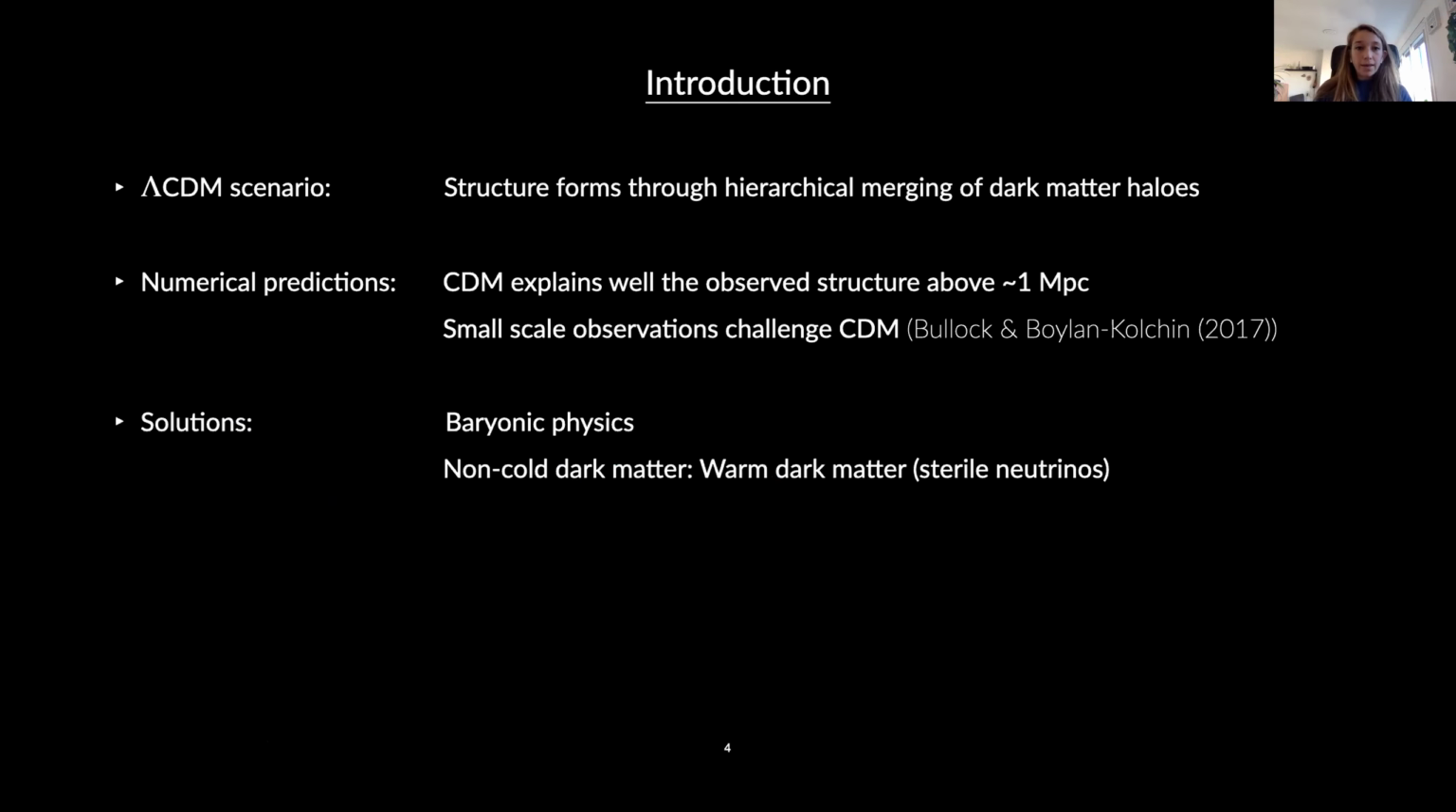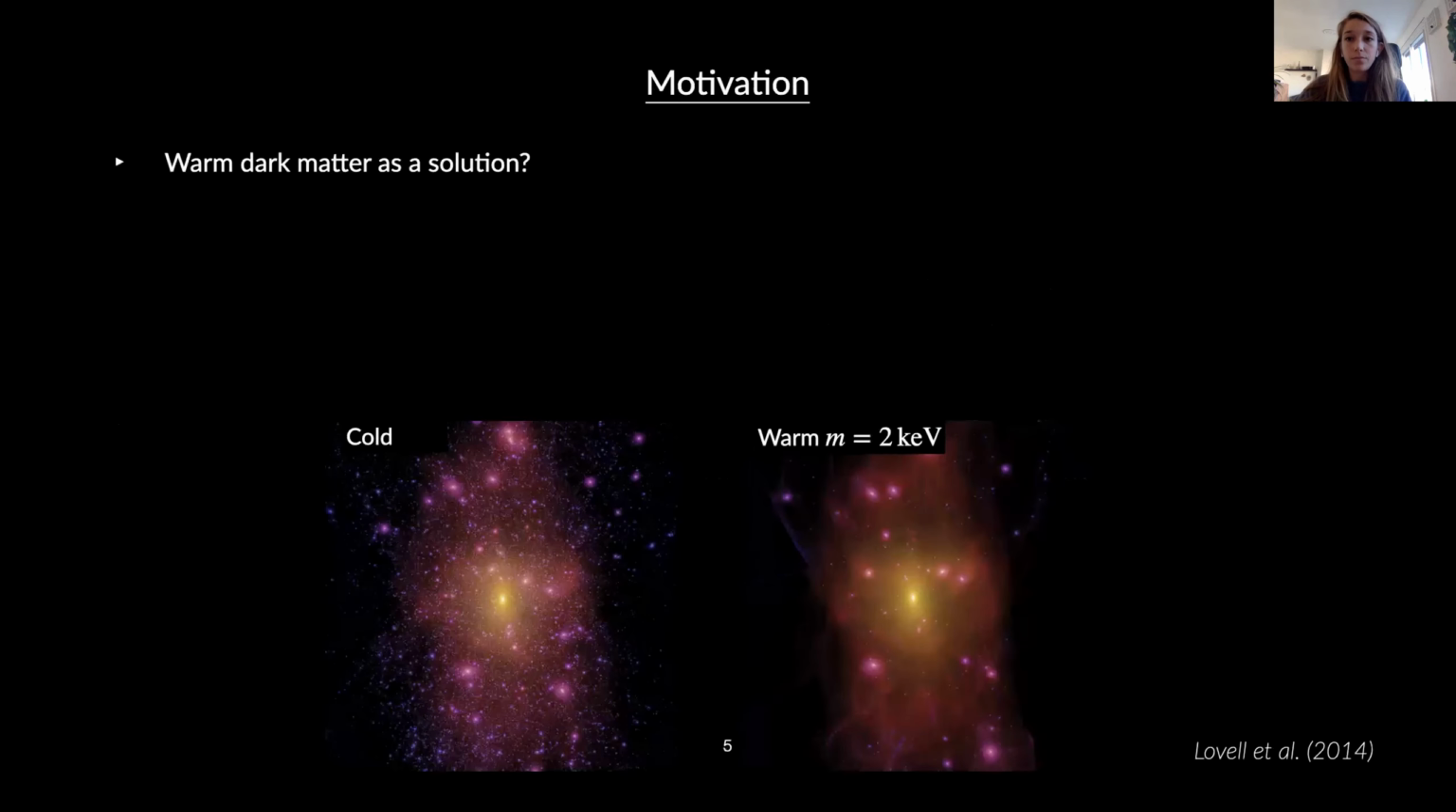So how can we explain these? There are two types of solutions, as also discussed during the talk by Anna and Janina. One is due to baryonic physics. This could help some of these tensions through, for instance, galaxy formation physics. However, these are not enough to solve all of the tensions. And so another solution is that dark matter could be something different than cold, and could, for instance, consist of warm dark matter particles, of which sterile neutrinos are well-motivated candidates.